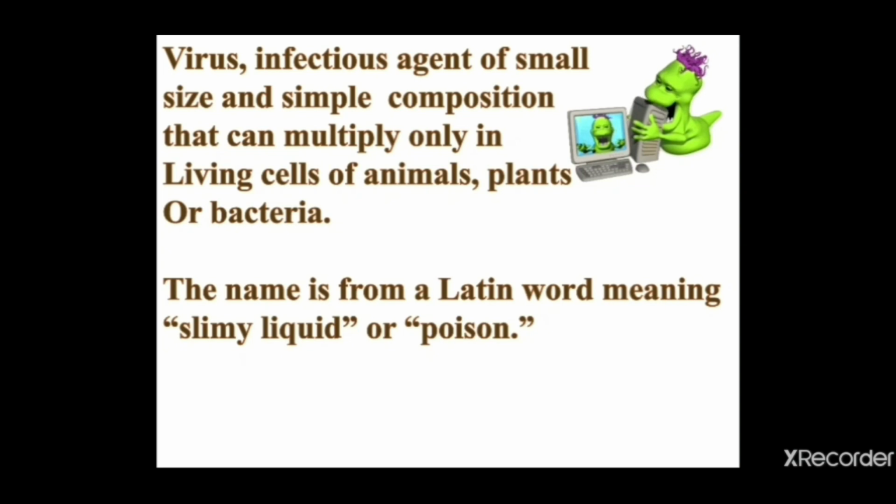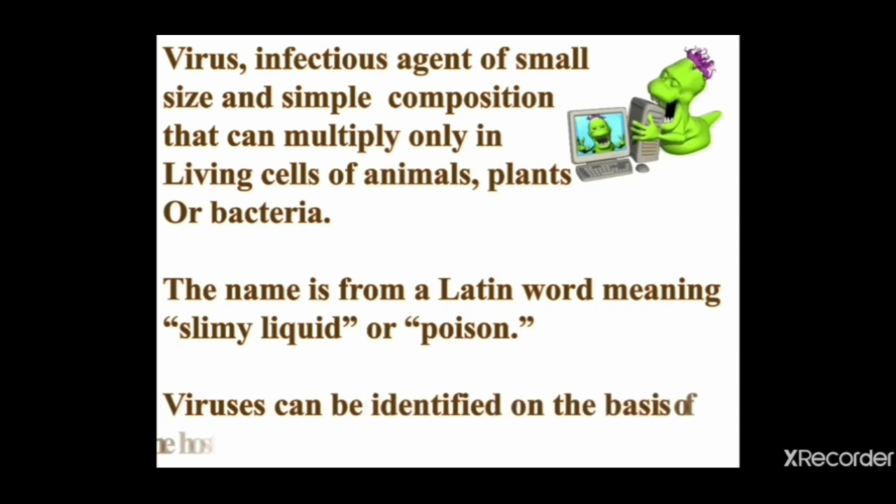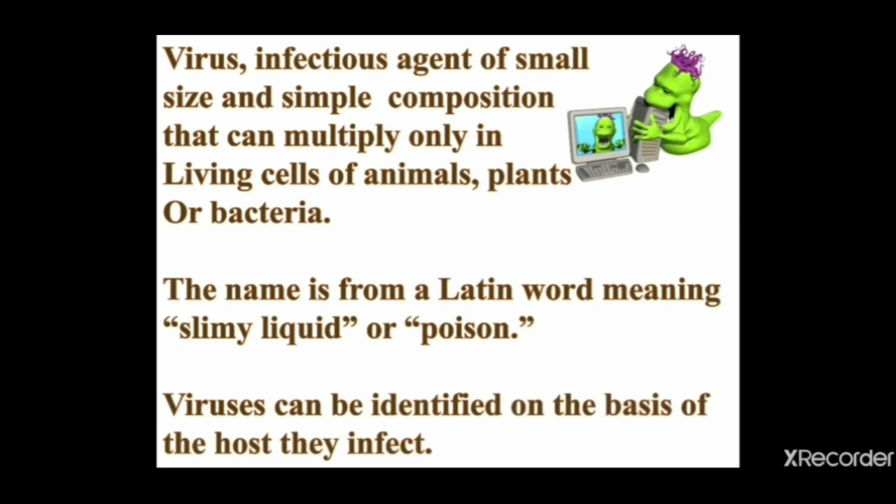So, poison will always harm. Poison means anything which is harmful to us. Okay, so virus is something which is very harmful for the life forms. And now it can be identified on the basis of host they infect. If it will be infecting a bacteria, it can be called bacteriophage, that you can see in your textbook also, and I am going to show this diagram in the future lesson.